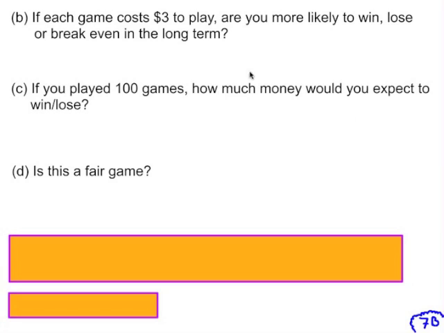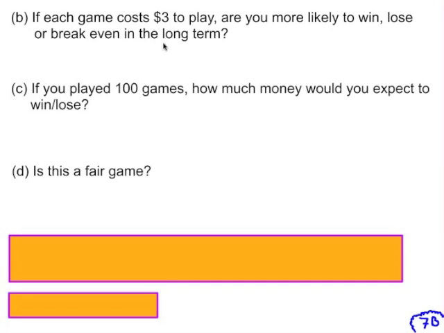If you charged $3 per game, would the person playing be more likely to win, lose or break even in the long term? Well, the person playing would pay $3, but on average would receive $2.72 per game. So in the long term, they're going to lose. But of course, in any individual game, they might make $2 or make $5, depending if they win 5 or 8.